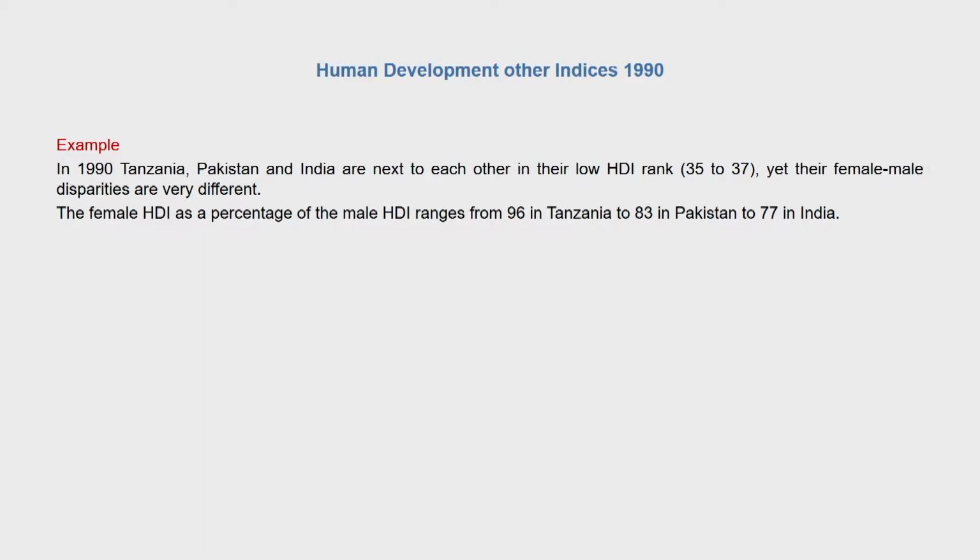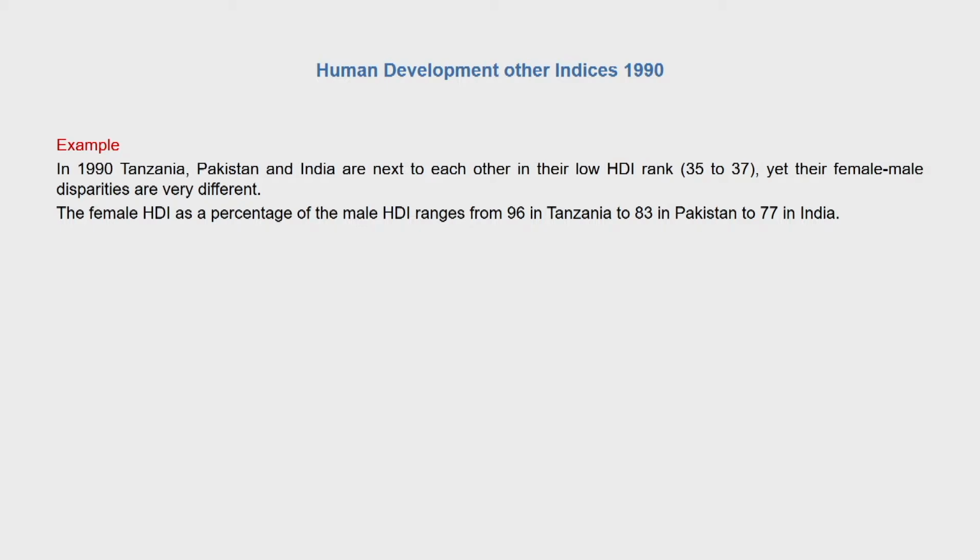Given this background, one of the examples quoted in the 1990 technical notes of human development indices compares Tanzania, Pakistan and India, which were next to each other in their low HDI ranks, 35, 36 and 37, but their female-male disparities were very different. Female HDI as a percentage of male HDI ranged from 96 in Tanzania to 83 in Pakistan to 77 in India.